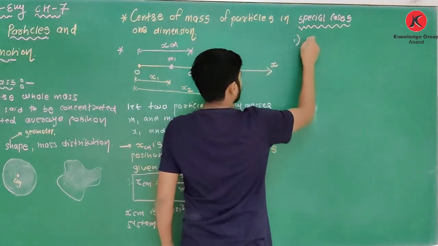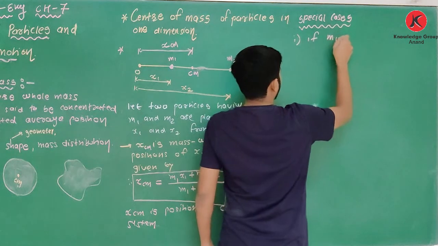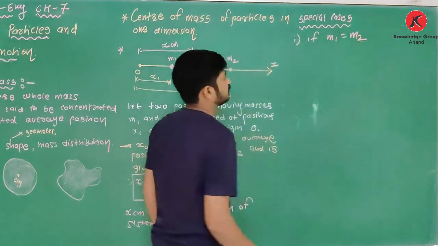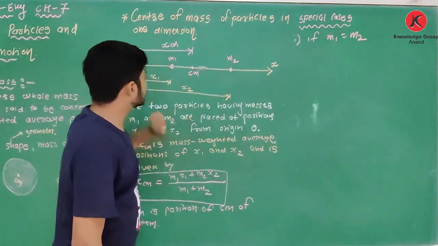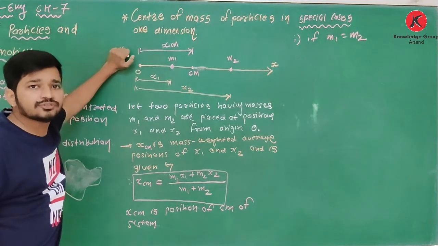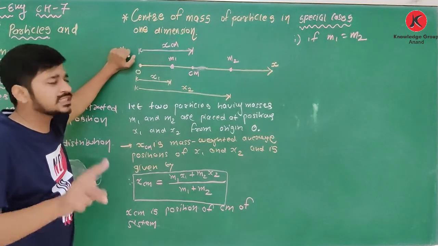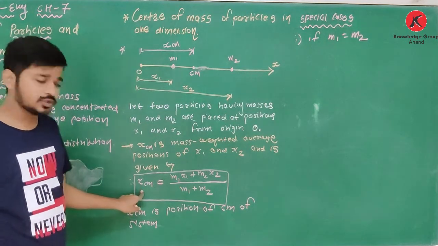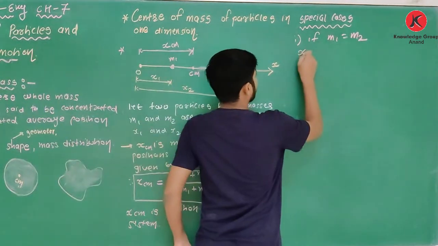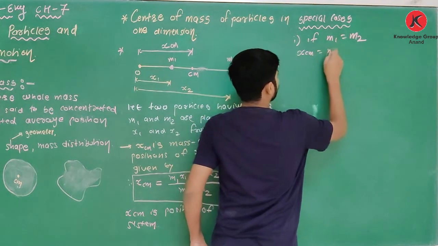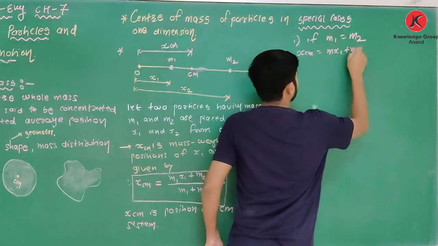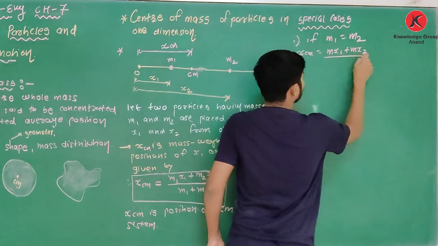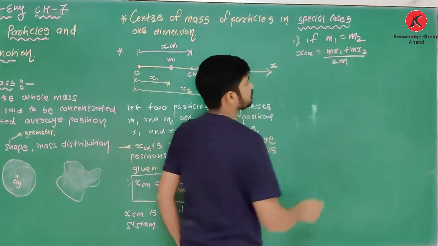First, if m1 is equal to m2, if these two particles have the same mass, then what happens? You have to put values in this equation. So x center of mass is equal to (m x1 plus m x2) upon 2m.